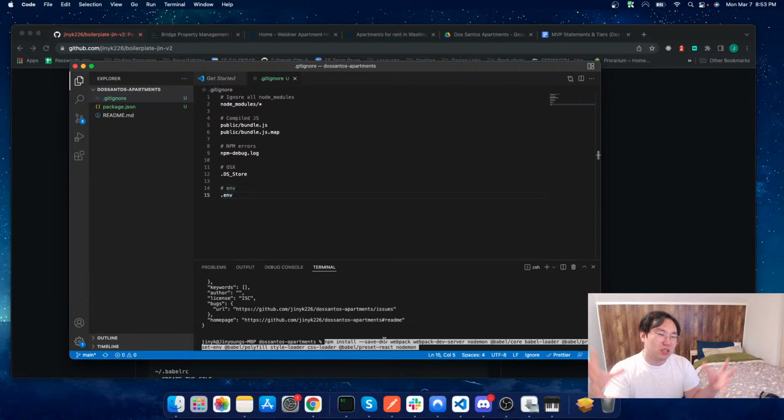So we have Webpack. Webpack is going to be what bundles everything together. We have Webpack Dev Server. That's going to be just a server that Webpack can host on. Nodemon, that's going to be a server. Nodemon is going to let us serve our back end, is how I understand it. And now we have a lot of these Babel things. We talk about Babel. We want to make sure that this is available for everyone.